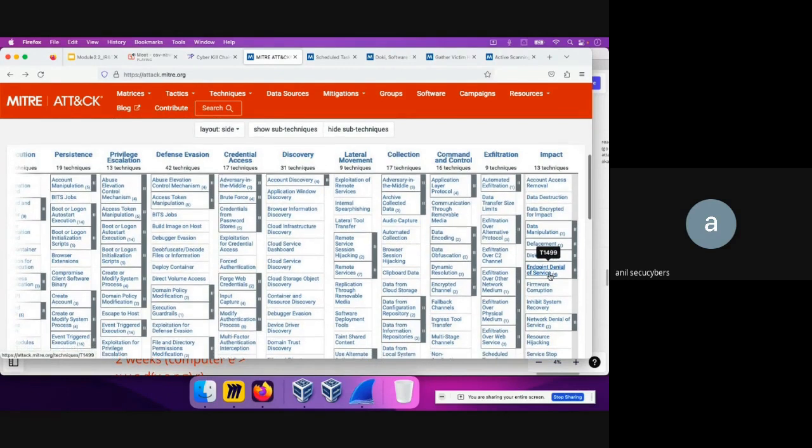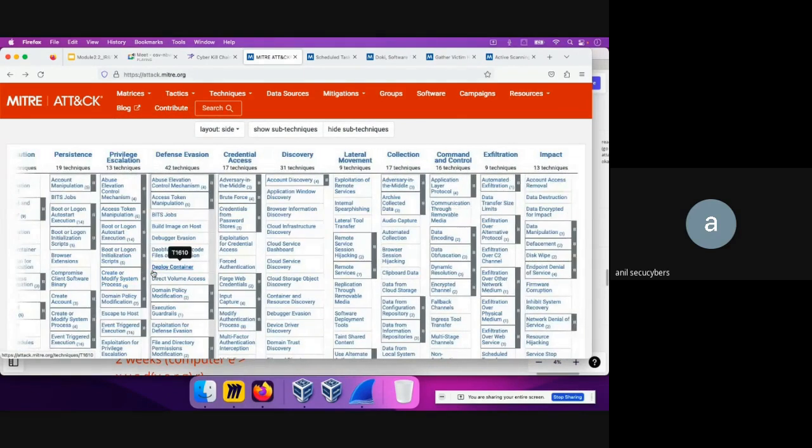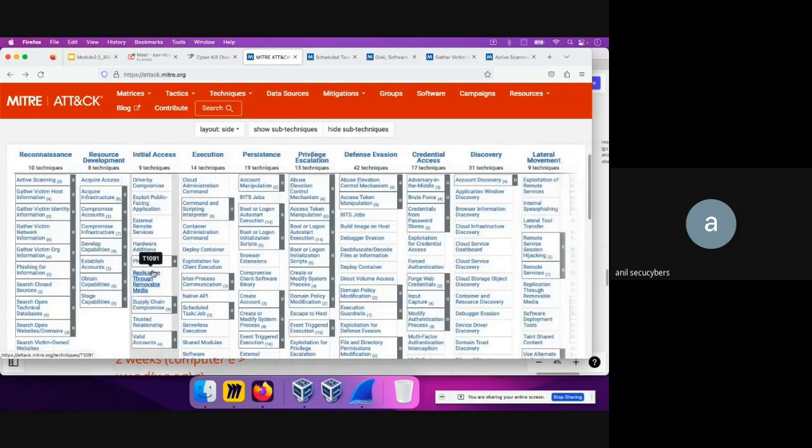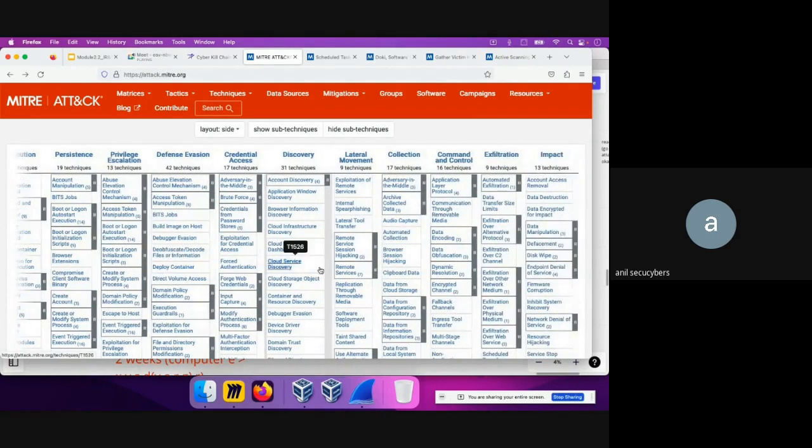So I hope the MITRE ATT&CK framework is now almost clear to you guys, how you can use it. It will be really useful for you to spend some time after this session and understand more about the MITRE ATT&CK framework. Okay, so I hope this was interesting. If you guys have any questions, feel free to ping me now, tell me now.